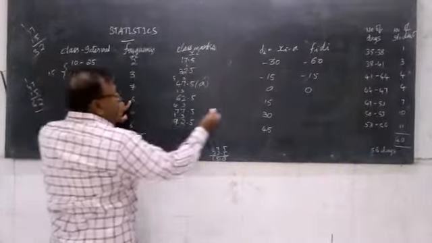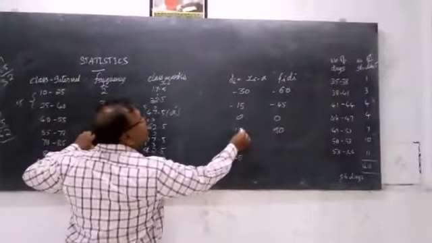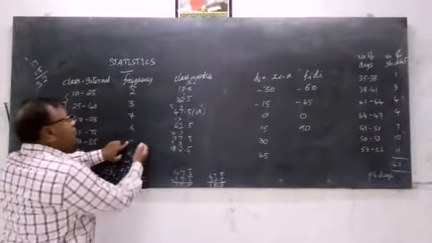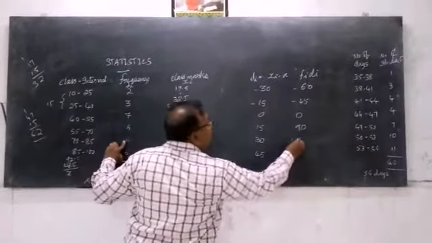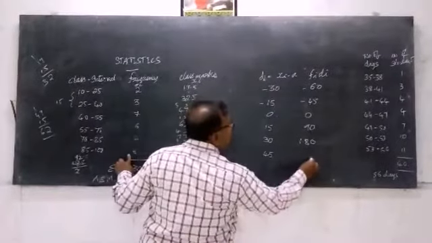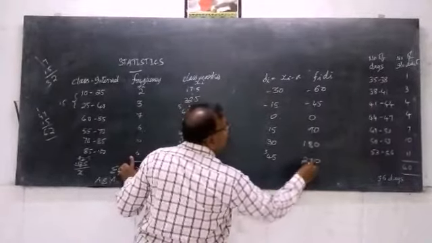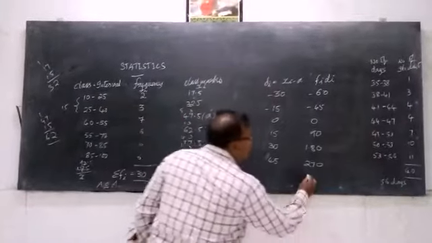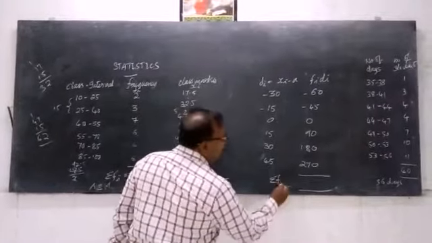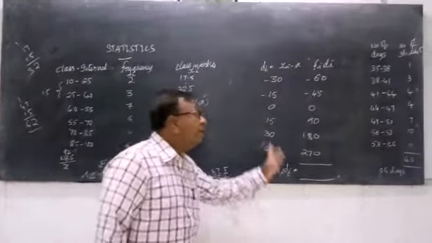Then 6 into 15, it is 90. Then again 6 into 30, it is 180. Then again 6 into 45: 6 5 is 30, 3 carry, 6 4 is 24, plus 3, 270. Now add all these values. For this we write sigma fi di, the sum of the values of fi di.